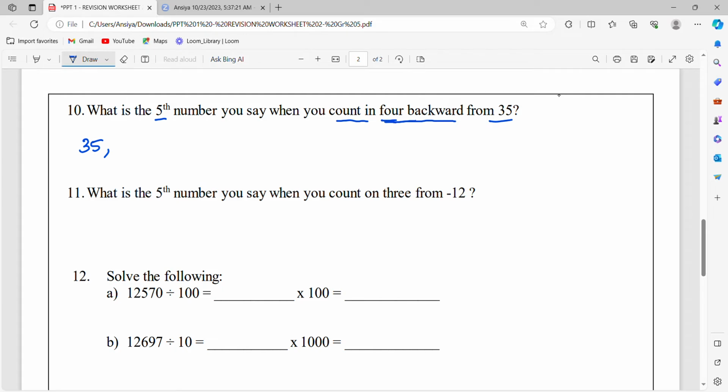Okay, from 4 backwards. Backwards means you have to subtract. Be ready with 4 fingers. Okay, 1, 2, 3, 4. Now go backwards from 35.